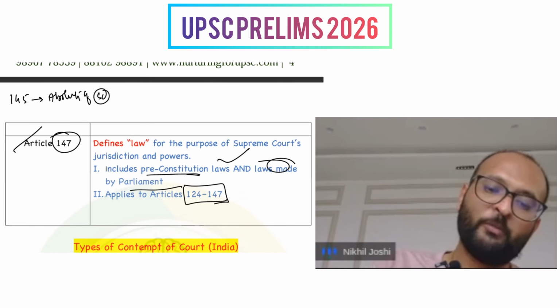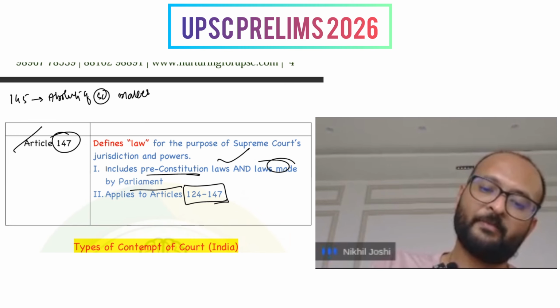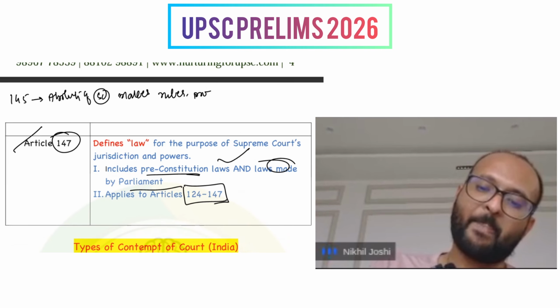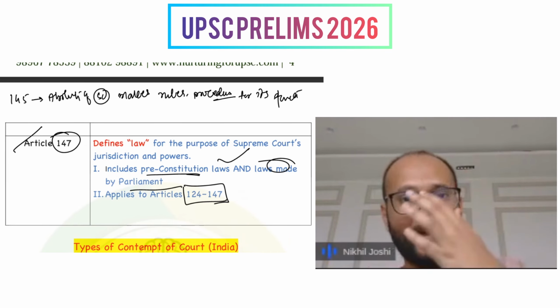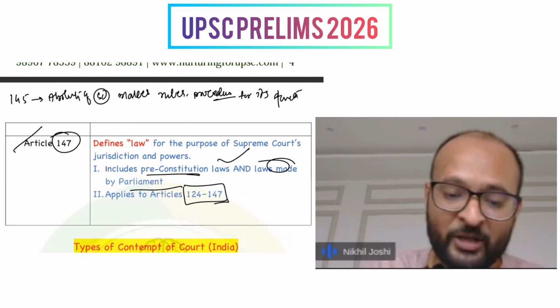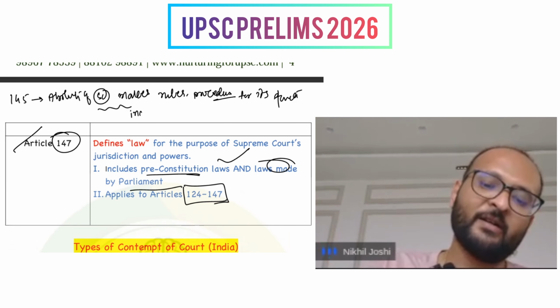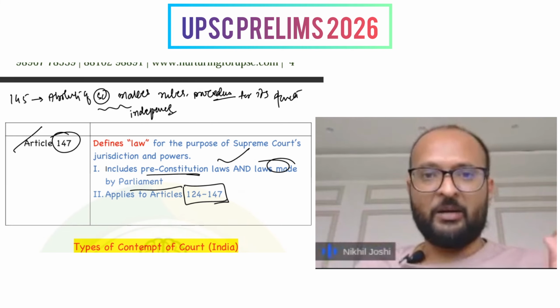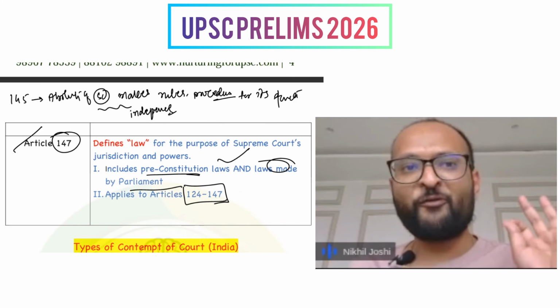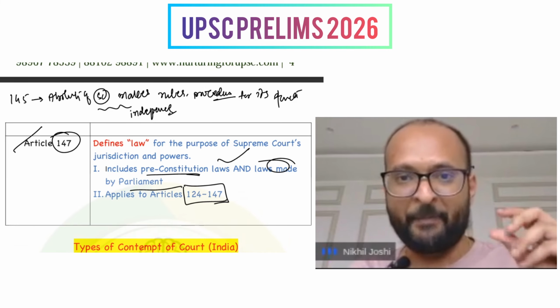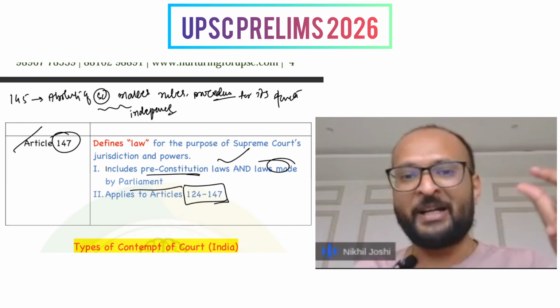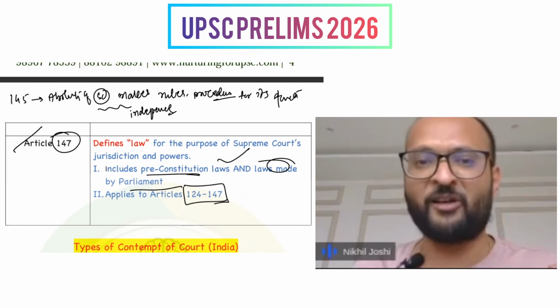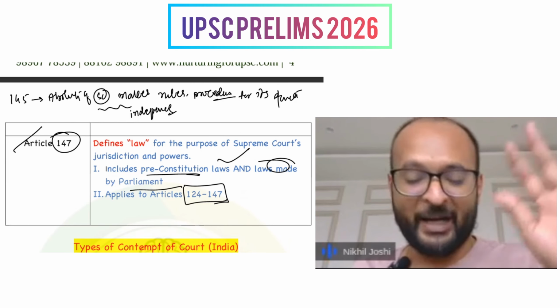And then there is another article, 145, which talks about the ability of the Supreme Court to make rules and procedures for its own functioning. So the Supreme Court has power to regulate itself, and this is very crucial for its independence, and ensures that the functioning is very smooth, and the ability of the Supreme Court to be at the highest pedestal in the eyes of citizens of India is maintained.